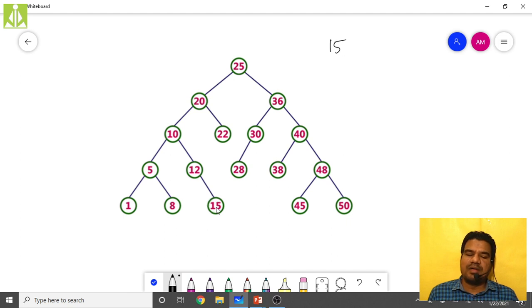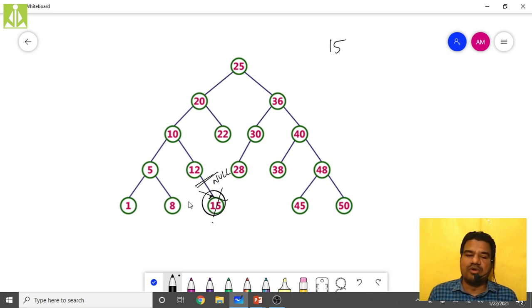So move to the right. Now compare this 15 with 15. Now you have reached it. You reached the 15, as it is a leaf node. When you perform the successful search and you are at 15, what do we do? Simply delete this one and remove this link. Or we can say make this link null and delete this one. Like this we do the deletion in case it is a leaf node.